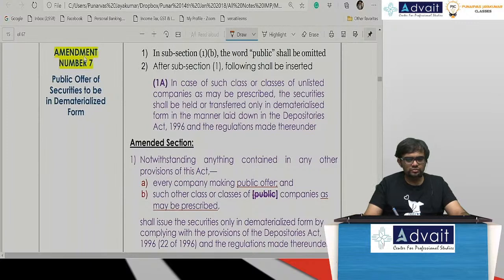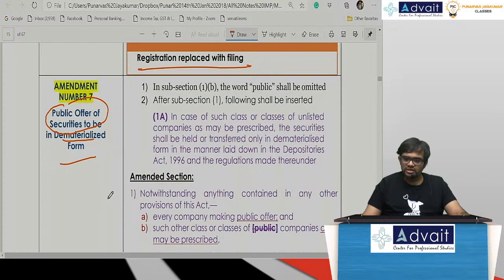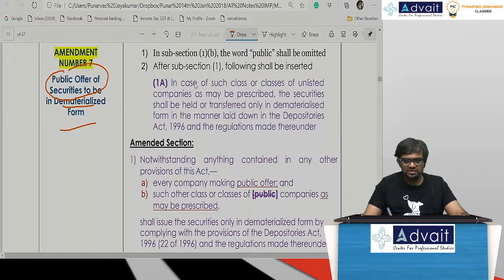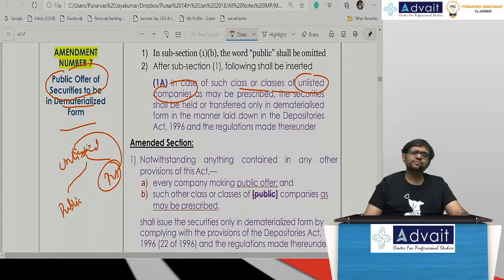And as I told you, the public offer of securities should always be in demat form, which anyway we know was all for listed companies. Now they say this applies to such classes of unlisted companies. Unlisted can be two things. Unlisted can be unlisted public also. Private companies are automatically unlisted.